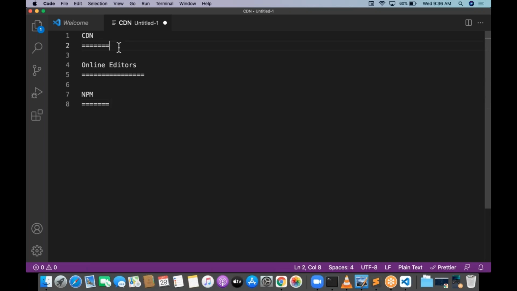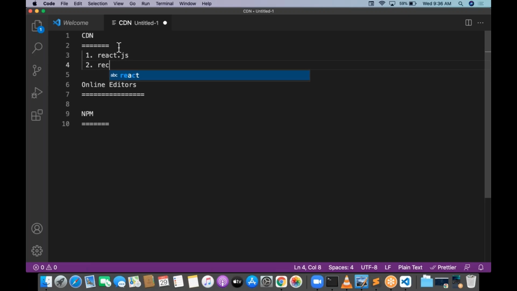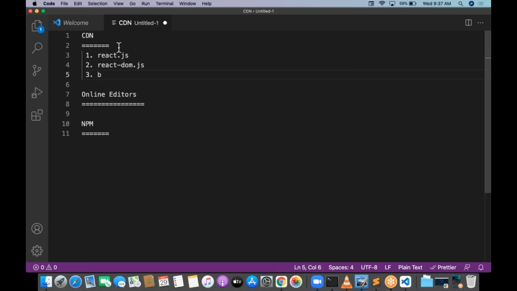We have to copy paste the content, whatever it is, and we need to go with three files: react.js, react-dom.js, and babel.js. Babel is a transpiler which transpiles JSX to JS. That is one thing. So these three files are very important to work with React.js.